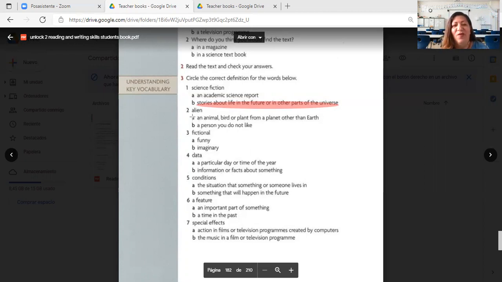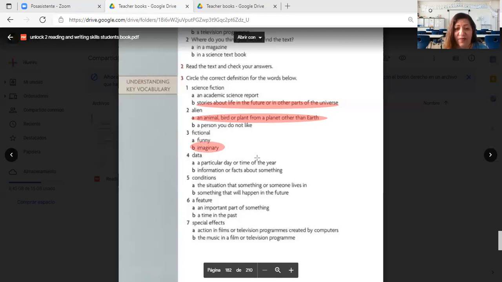But no, we're talking about an animal, bird, or plant from a planet other than Earth. Those are considered aliens. Fictional. What is fictional? Is it imaginary or funny? Fictional, yes, letter B.